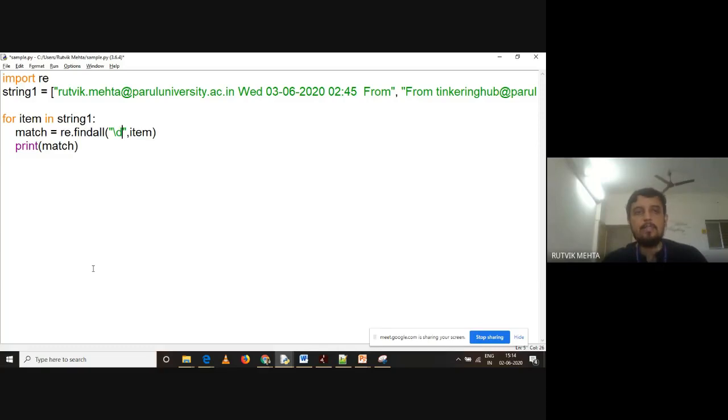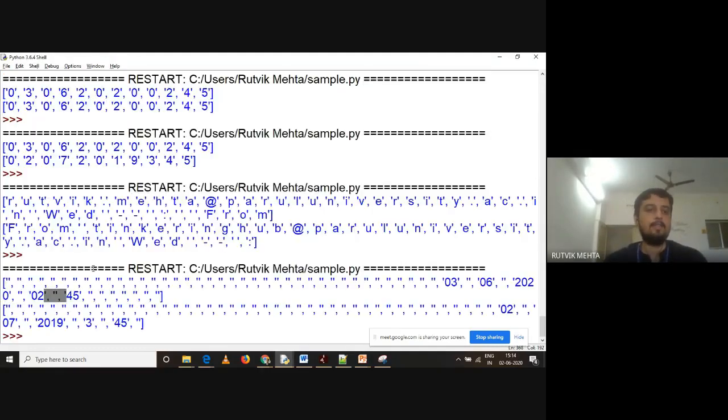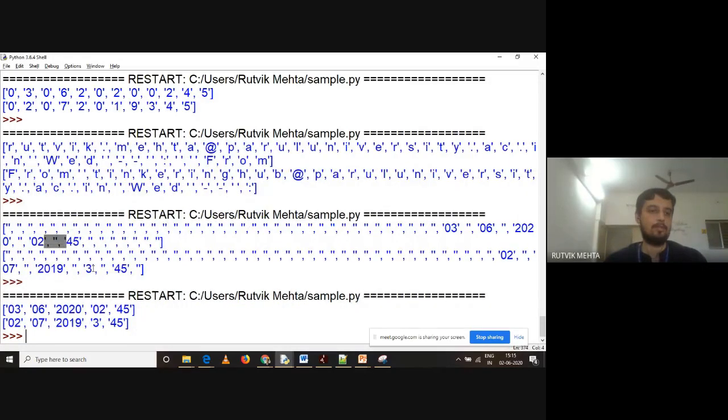If you remember, there is another symbol which is plus. Plus means one or more times. Zero means even if it is not present, it is valid. Digits are not printed, but the string is valid, verifying the regular expression. But plus means one or more times. So at least a single presence of a digit is mandatory to extract that part from the string. So when I say slash d plus, see this, I'm getting groups of numbers only.